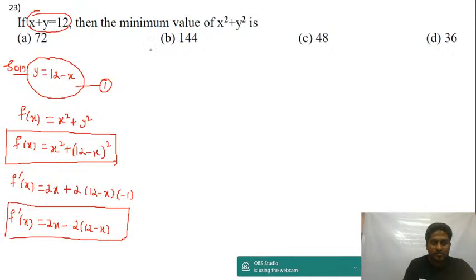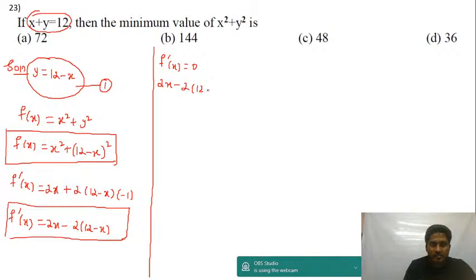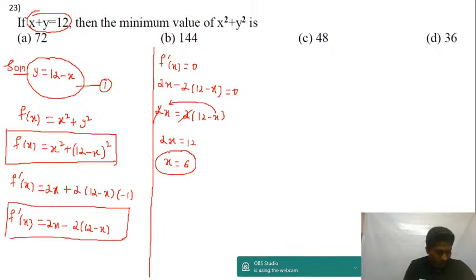After finding the first derivative, I'll equate it to 0. F dash of x is equal to 0, so 2x minus 2 into (12 minus x) is equal to 0. I can also write this as 2x is equal to 2 into (12 minus x). Cancel the 2 and 2, shift minus x to the left side, and you get 2x is equal to 12, that is x is equal to 6.